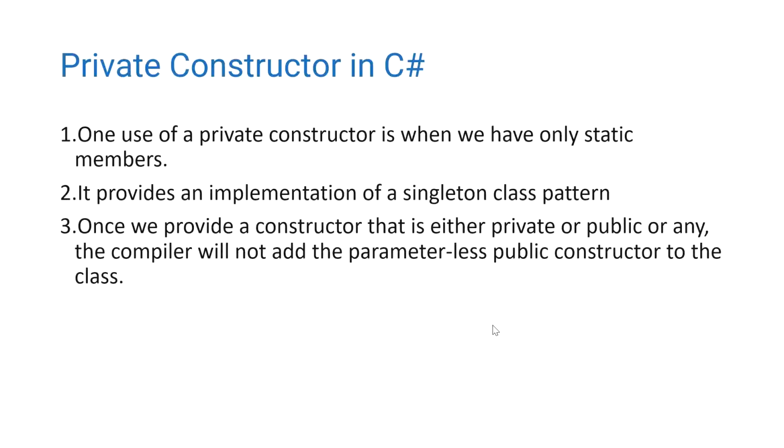These are some features of the private constructor. It provides an implementation of the singleton pattern. Once we provide a constructor, whether private or public or any, the compiler will not add a parameterless public constructor to the class.